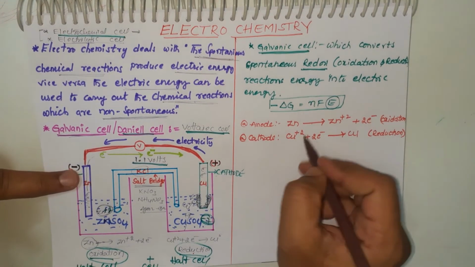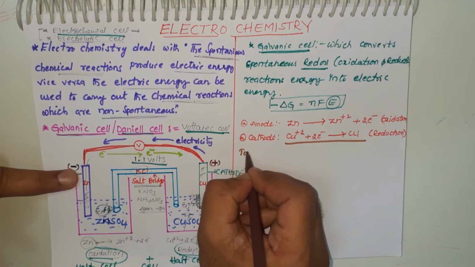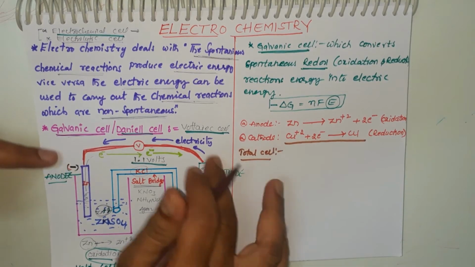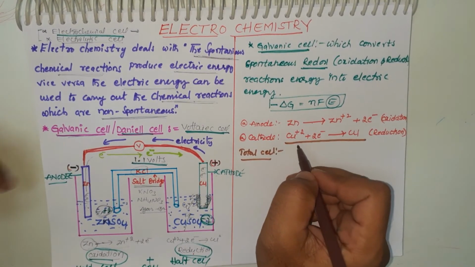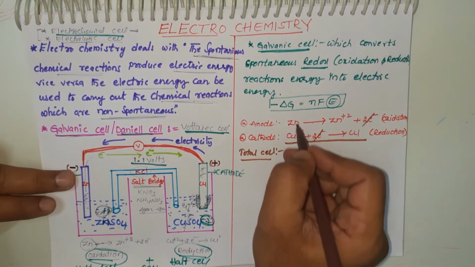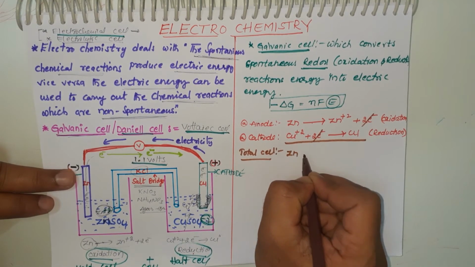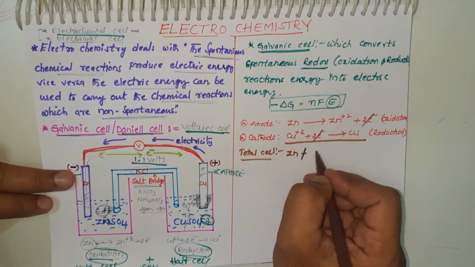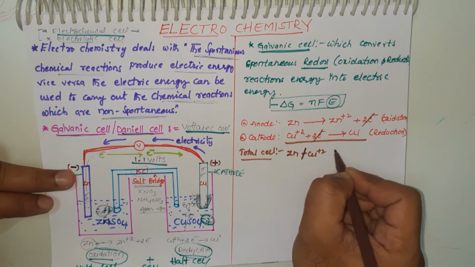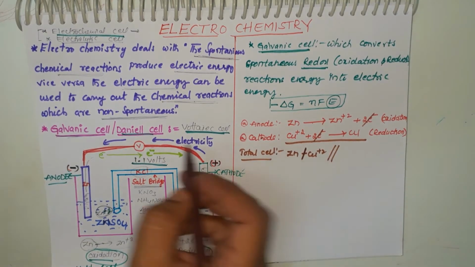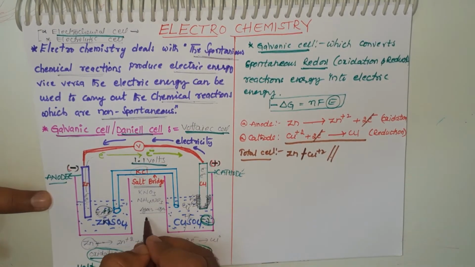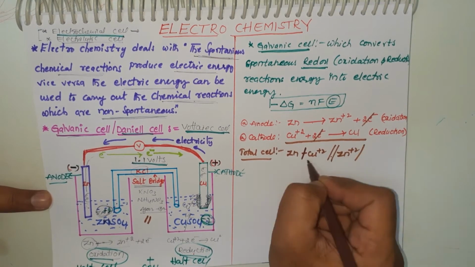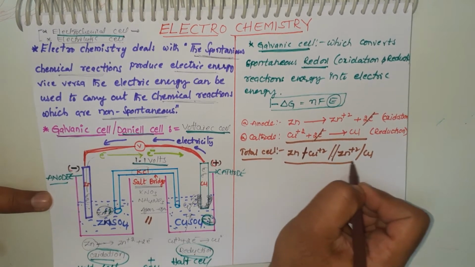The total reaction, how do we write? Total cell reaction. This is half cell, this is half cell, this is total cell. In the total cell reaction these 2 electrons are cancelled. What happens on the left side? Zn, we write like this, Zn, then by Cu plus 2. Here the 2 lines show the salt bridge. This is the symbol for salt bridge. Next, Zn converts into Zn plus 2, whereas copper plus 2 converts into copper. This is the total cell reaction.